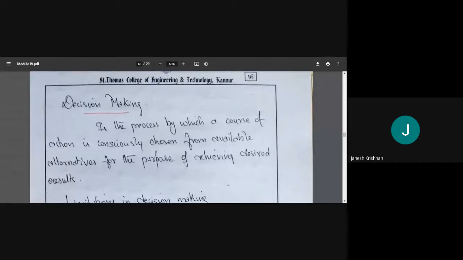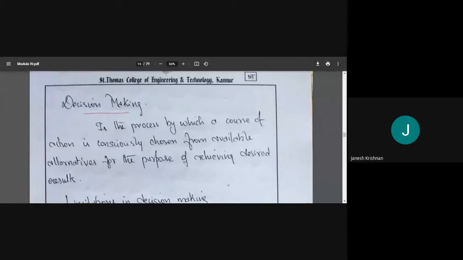So, like our example, we have to go to Kashmir. We can go by bike, car, bus or train, or by a flight. So these are our alternatives. Based on our situation, we need to choose the best one. For someone, a bike would be the best. For someone else, a car would be the best.